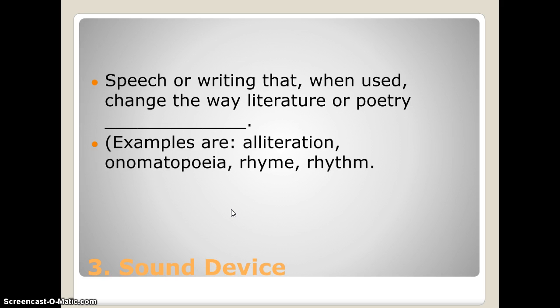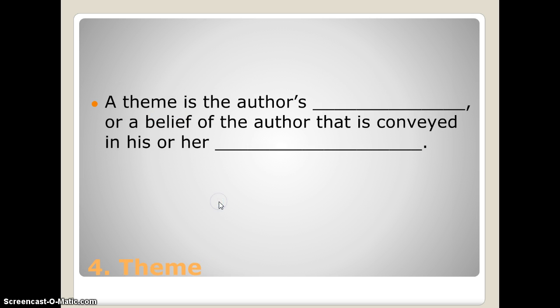Speech or writing that, when used, changes the way literature or poetry sounds is called a sound device. Some examples are alliteration, which repeats consonant sounds at the beginning of words, onomatopoeia, words that sound like what they mean, rhyme, and rhythm. Rhythm, of course, being the beat of the music, and rhyme being that scheme that you heard in those nursery rhymes when you were little, cat and scat and green and mean, to help the sound of the poem change.